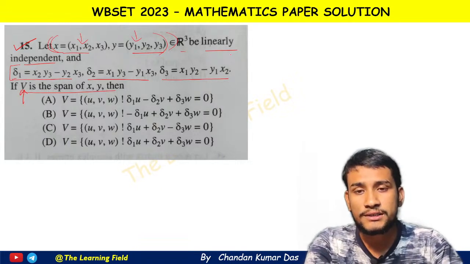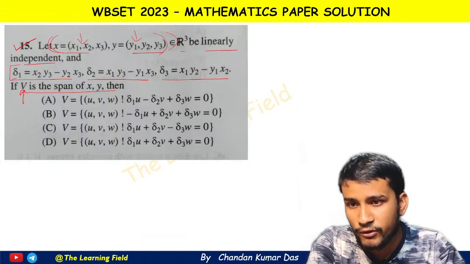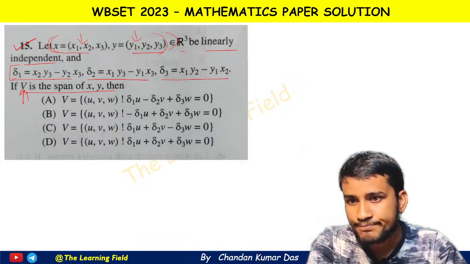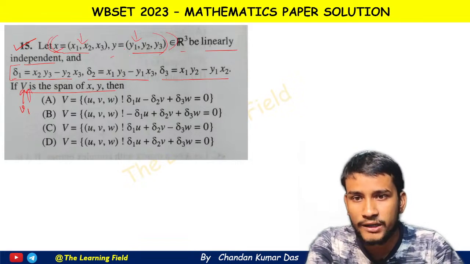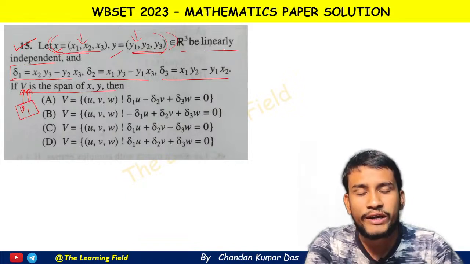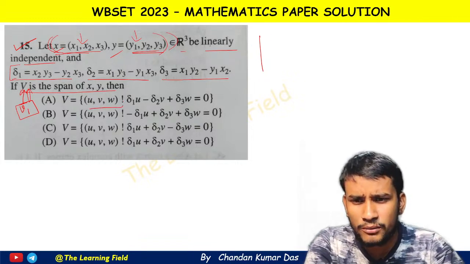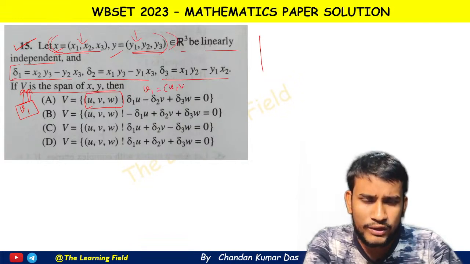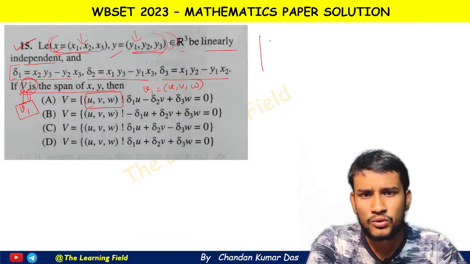Then what situation occurs, then we must have these three vectors, that is one vector from V. Suppose if we take any vector v from this capital V, then this v vector, x vector and y vector must be linearly dependent, because this v vector is a linear combination of these two vectors. Therefore we simply write, suppose v equal to u v w here given. This is a vector from this capital V, vector space you can say. So that means u v w